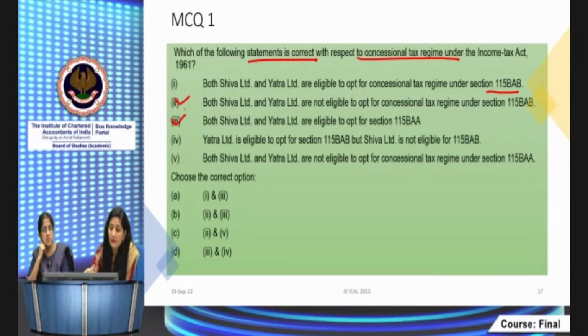Fourth statement is Yatra Limited is eligible to opt for BAB and Shiva is not. Already discussed that both are not eligible. Then Shiva Limited and Yatra are not eligible to opt for BAB. Both of them can claim BAA. So 2nd and 3rd become the correct statements, and the answer is B. Right? The correct answer is B. What is the next question?